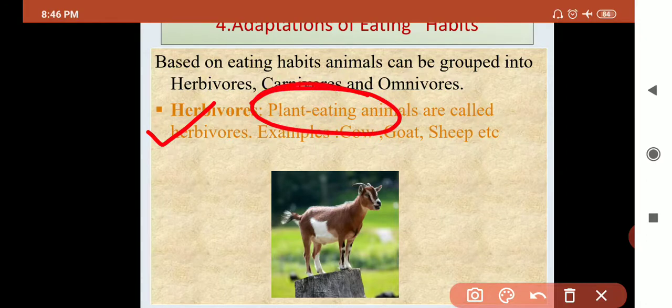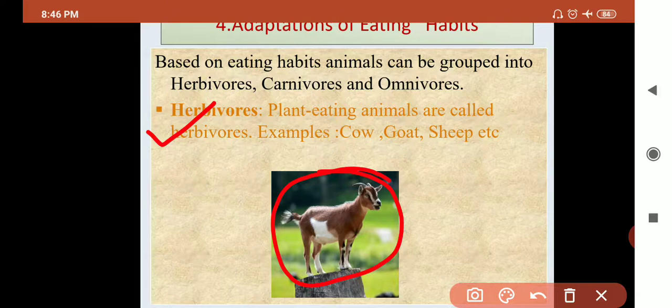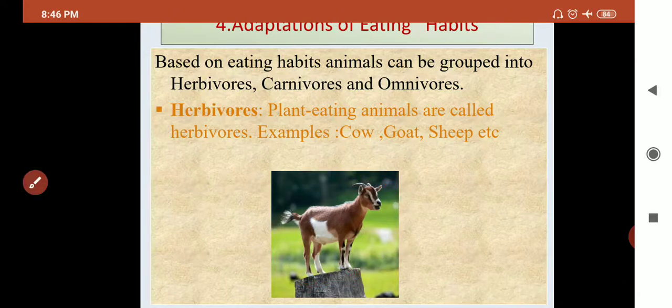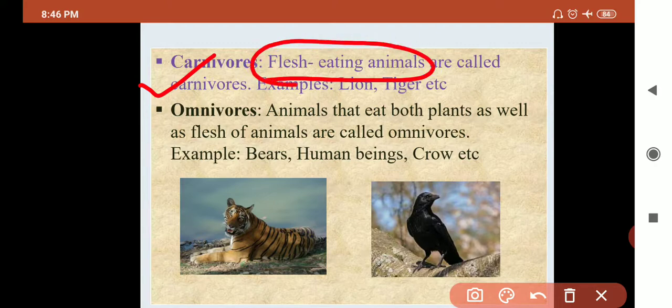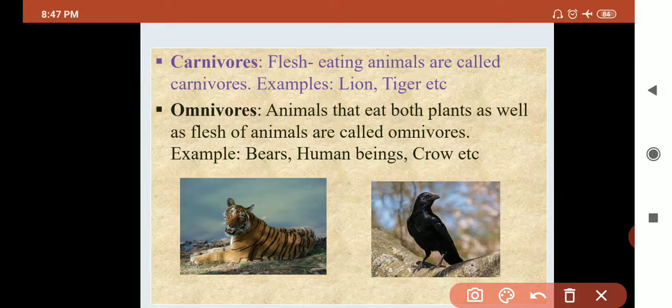જે એનિમલ પ્લાન્ટ્સને જ ખાય છે, વેજીટેબલ જ ખાય છે, they are called herbivores. See the example: cow, goat, sheep. These are the examples of herbivores. Second is carnivorous. What is meant by carnivorous? The animal that eats flesh of other animals, બીજા પ્રાણીને ખાય છે, they are called carnivorous. Example: lion, tiger, cheetah, etc. These are the animals that eat flesh of other animals.